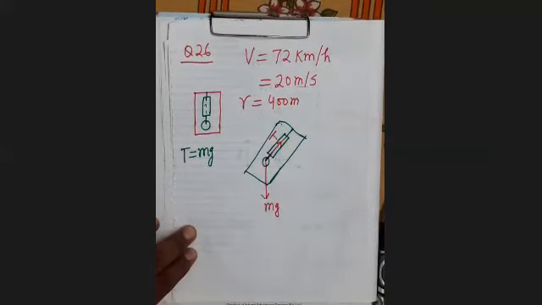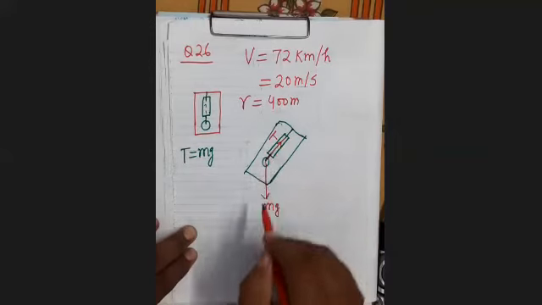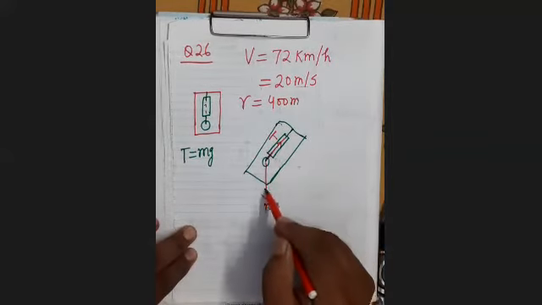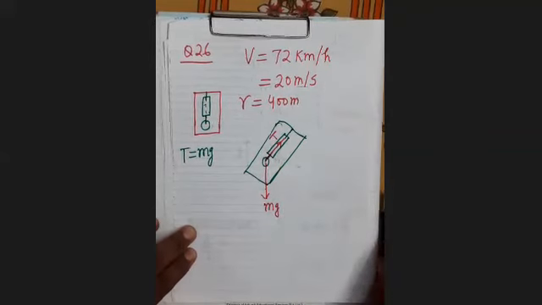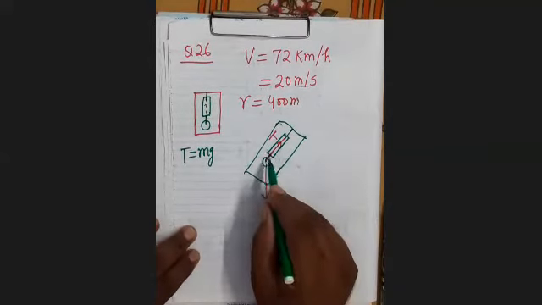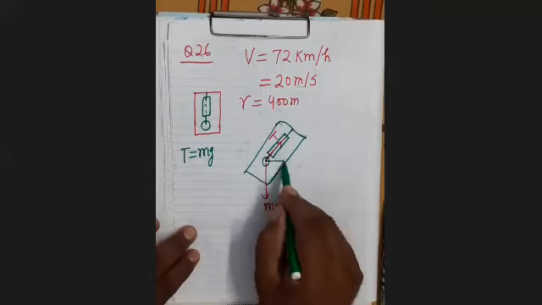It is clear? But now T is not equal to mg. Now T will not be equal to mg. Now one more force will be required, which will be contributed by the resultant of T and mg.